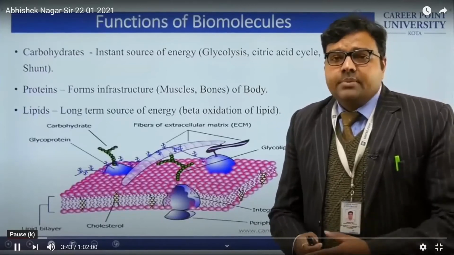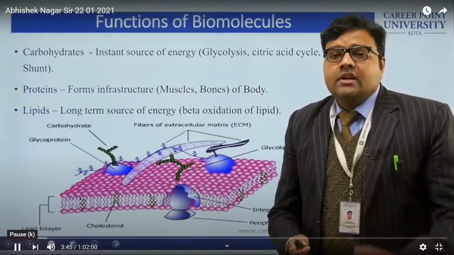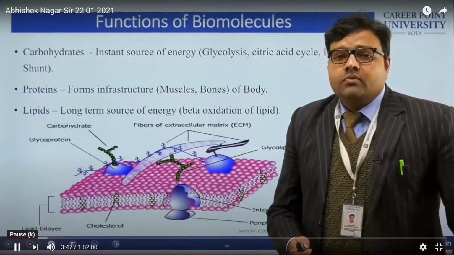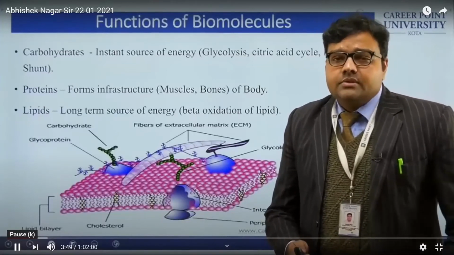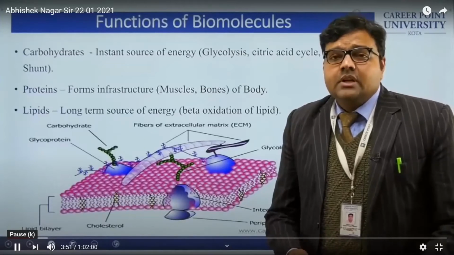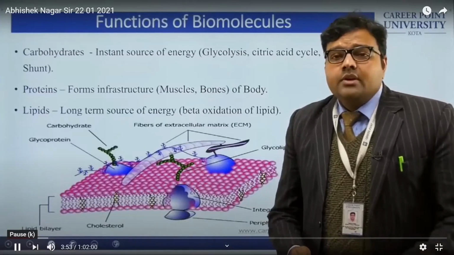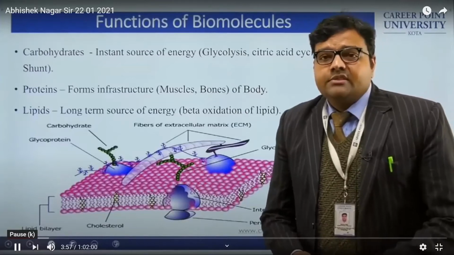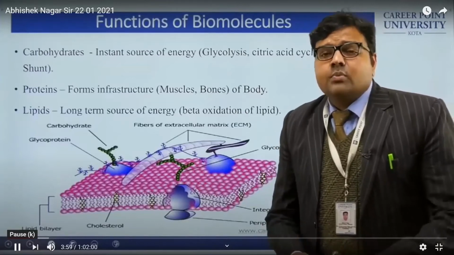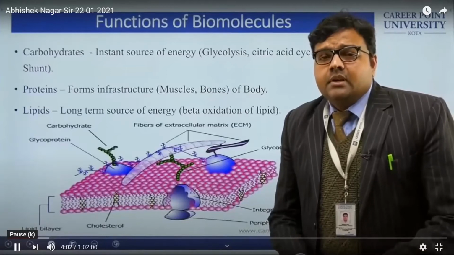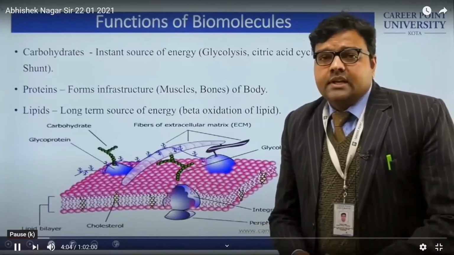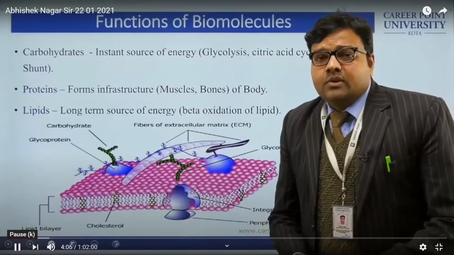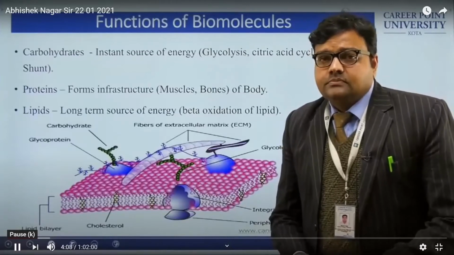Now the case of lipid. Lipids are known as the fuel for the body in long-term use. Means the lipids are utilized by the body through a process known as beta oxidation of lipid, and this provides ATP in the long term. So these are the storage form of fuel in the long term.